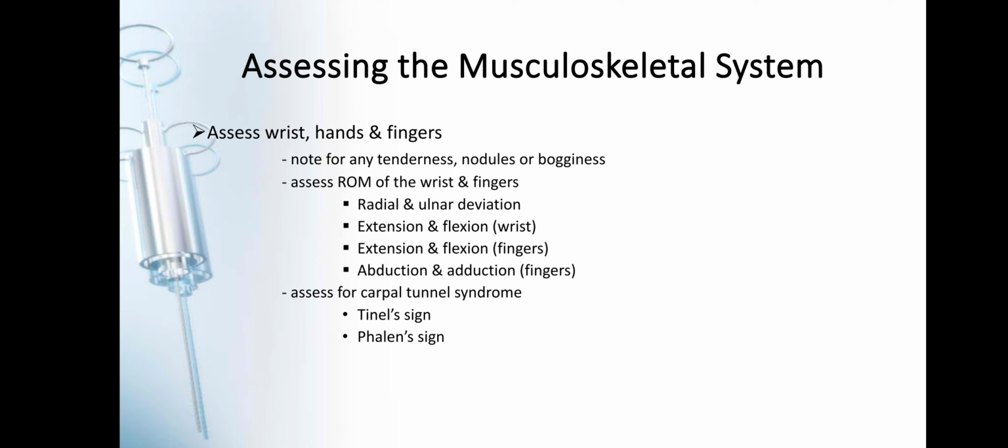Pag Phalen sign naman po, we place the patient or pinapa-bend natin, okay? Pina-flex natin, example, ipapalagay natin yung kamay ng ating patient sa isang table and then ipapa-flex natin yung kanyang wrist and then ipapa-hold natin for at least 30 seconds, okay? Or we put the back of the hands together, okay? So, yung likod ng ating left and right hands, put together natin yan siya for 30 to 60 seconds. And then, pag may maka-feel siyang pain or numbness sa kanyang kamay or fingers, positive Phalen sign po yan siya.